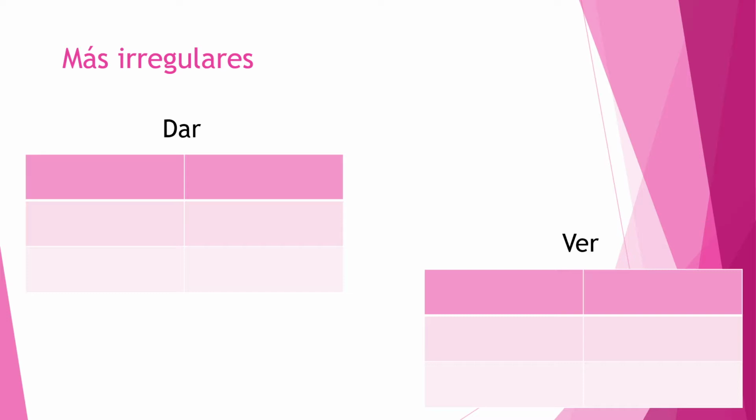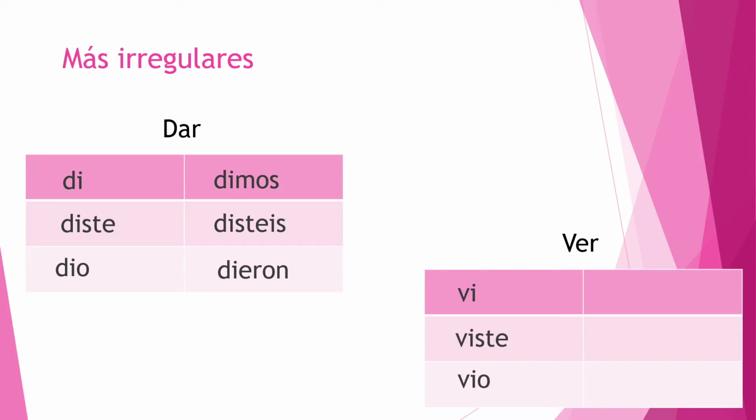Okay, we did dar and ver. Di, diste, dio, dimos, disteis, dieron. Vi, viste, vio, vimos, visteis, vieron.